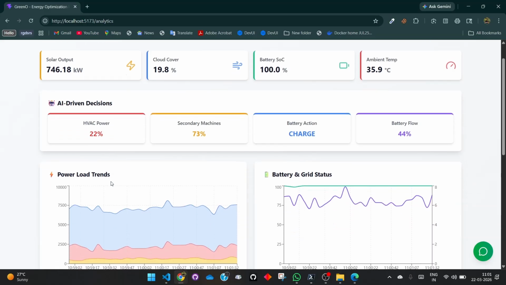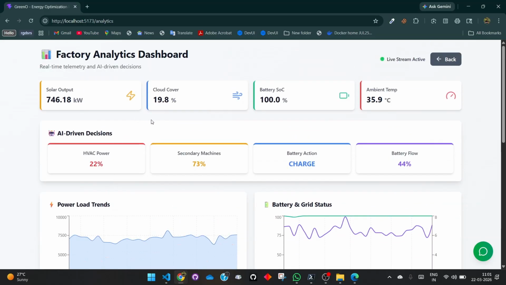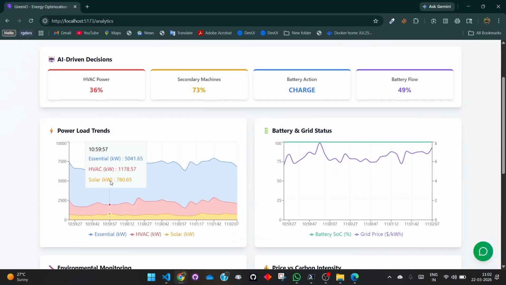Now you can see that this event-driven architecture is working great, like the AI-driven decisions. Here, the main factor is HVAC power. What this suggests is that 21% of the machineries of that industry need to be shut down for a certain time period. That is the main focus, because we are optimizing that only. Once they shut down their machineries for some time, the carbon emission will be optimized, keeping in mind that the profit is not too much lost.